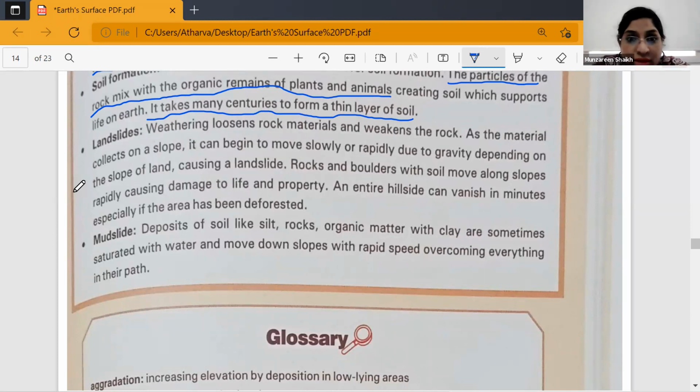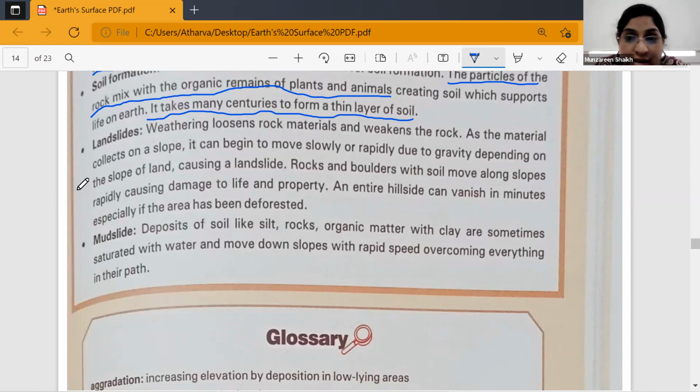So, what happens in a landslide? How do the rocks fall? Because of the slope. And why do the rocks fall? Because the rock gets loose and weak, right? And therefore the rock falls. They start moving slowly, and then they fall on the land rapidly. Why? Because of gravity. Because of gravity, the rocks which get loosened and weakened fall on the ground, on the land. And that is the reason landsliding happens.